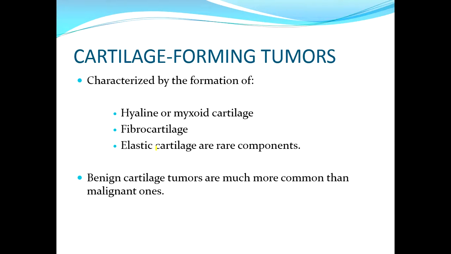Cartilage forming tumors are characterized by formation of hyaline or myxoid cartilage. The other two less common components of the matrix are fibrocartilage and elastic cartilage. And benign tumors are much more common than the malignant ones.